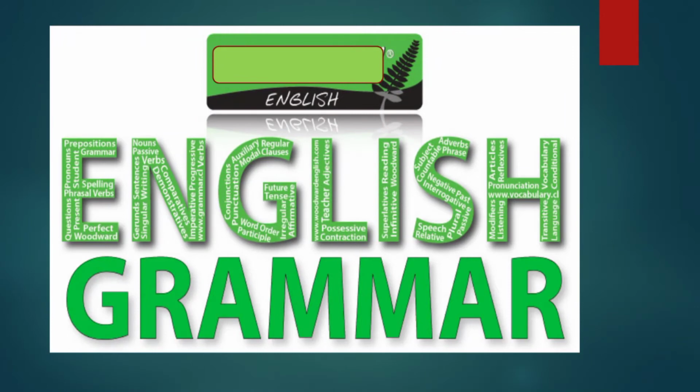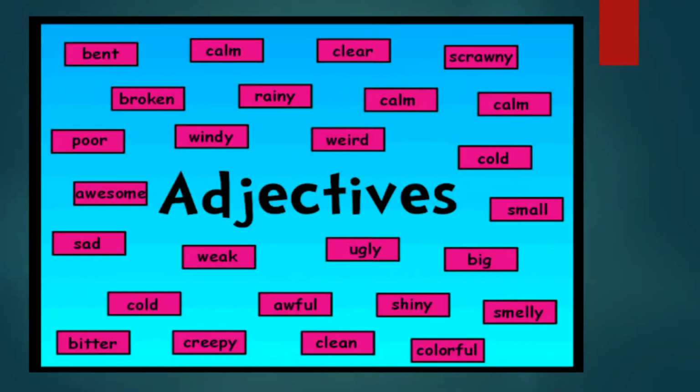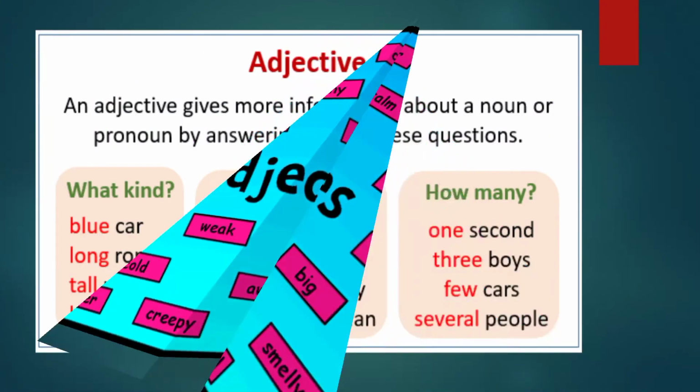Today we are going to learn a new chapter in grammar, that is adjectives. You already know adjectives are describing words, but let's know the degrees of adjectives. Okay, you can see some words here: small, sad, weak, ugly, windy, broken, calm, rainy, clear. These are all adjectives. Come, let's learn something more about adjectives.